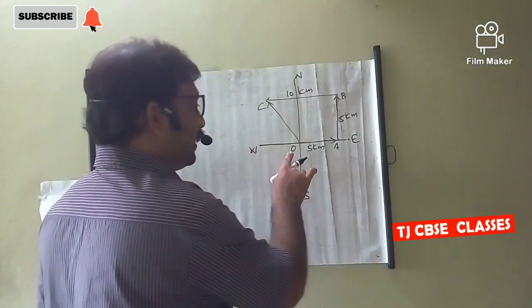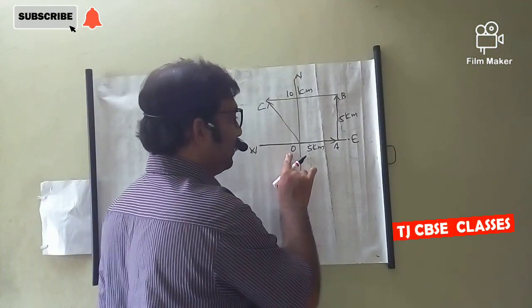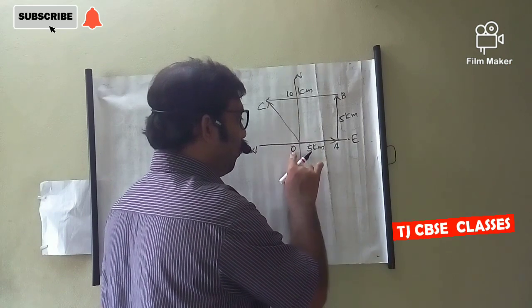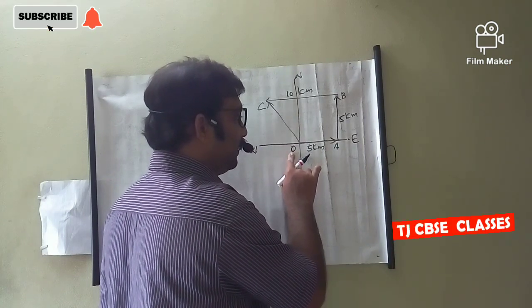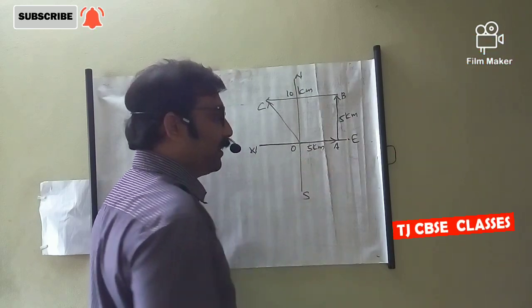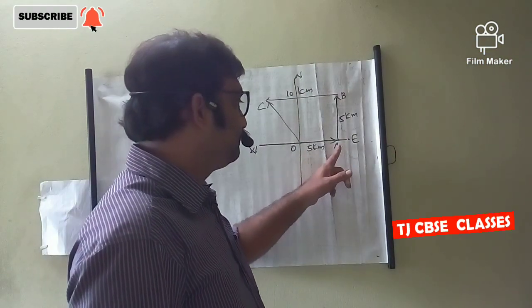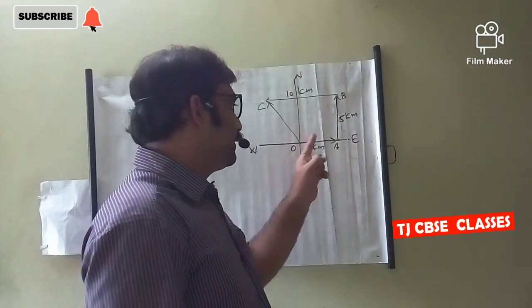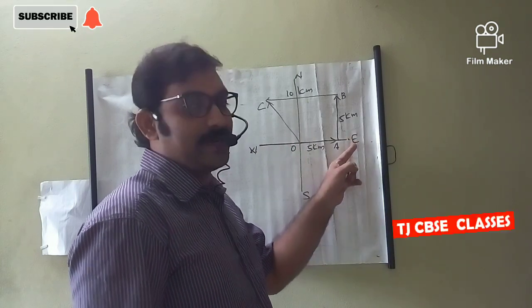The object is starting from point O and reaches A, traveling a distance of 5 km, in the east direction.